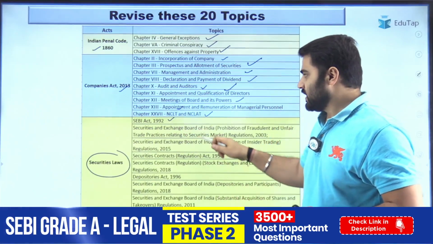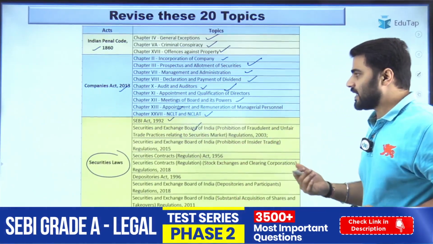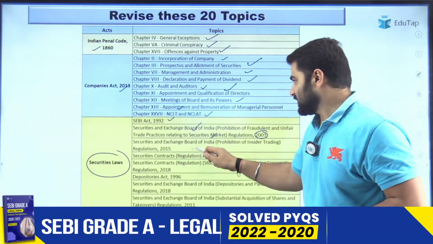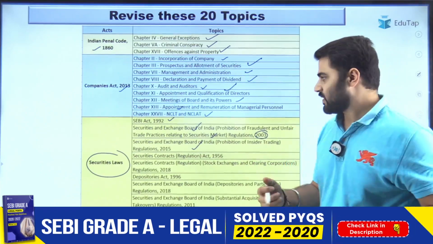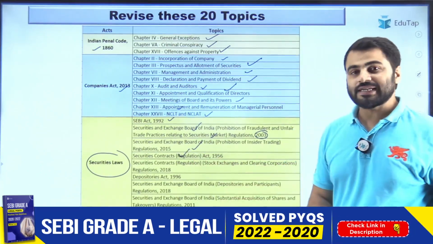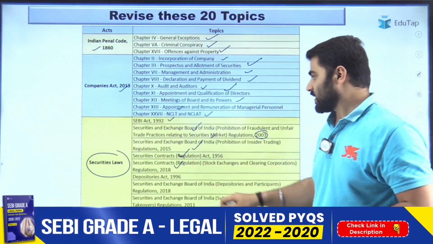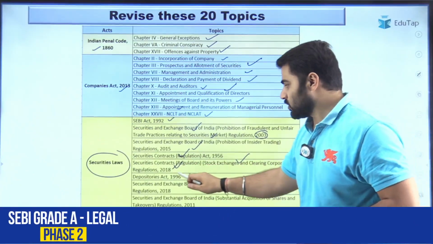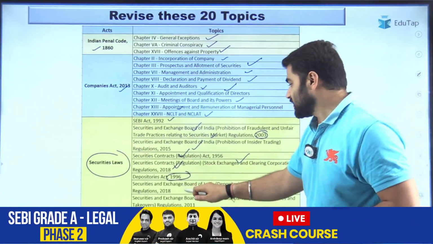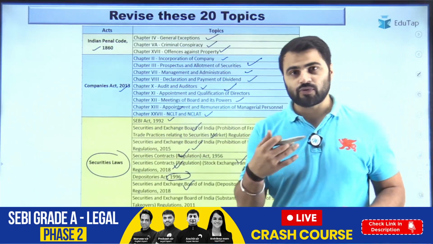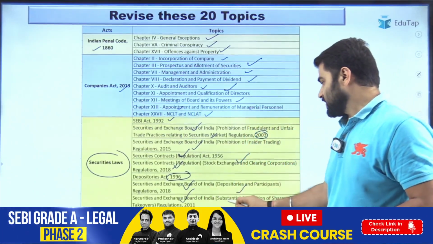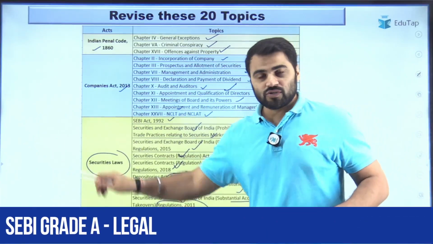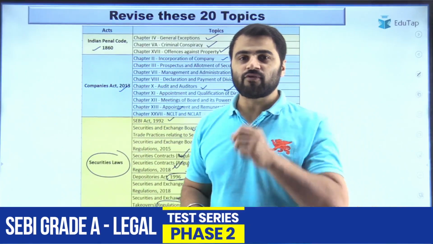SEBI Act 1992, then SEBI Prohibition of Fraudulent and Unfair Trade Practices relating to Securities Market Regulations 2003, then SEBI Prohibition of Insider Trading Regulations, right, then Securities Contracts Regulation Act 1956, the Securities Contracts Regulation, Stock Exchange and Clearing Corporations Regulations 2018, then Depositories Act 1996, then SEBI Depositories and Participants Regulations 2018, and then SEBI Substantial Acquisition of Shares and Takeovers Regulations 2011. So these are the 20 topics which you have to revise multiple times.